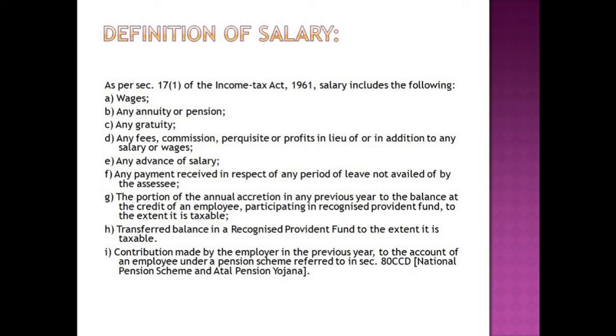First one is wages. Wages is the amount of money that you receive for rendering service for another person. Second one is any annuity or pension. This is something that is received after the retirement of the person. Third one, any gratuity, again a retirement benefit. Fourth one is any fee, commission, perquisite or profits in lieu of or in addition to any salary or wages.